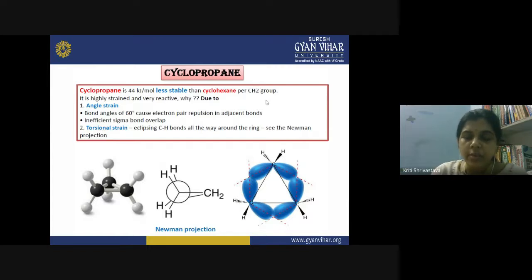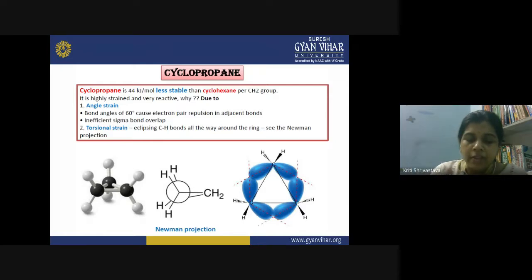If you take only the value for a single CH2 group, cyclopropane has 44 kilojoules per mole more energy compared to cyclohexane. So it is a highly strained structure, and therefore it is very reactive. It tends to achieve a more stable state.